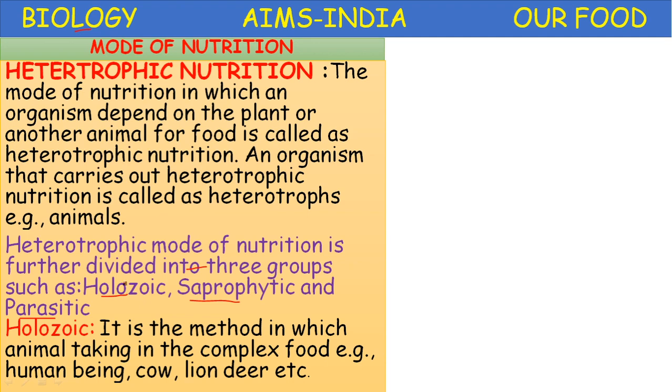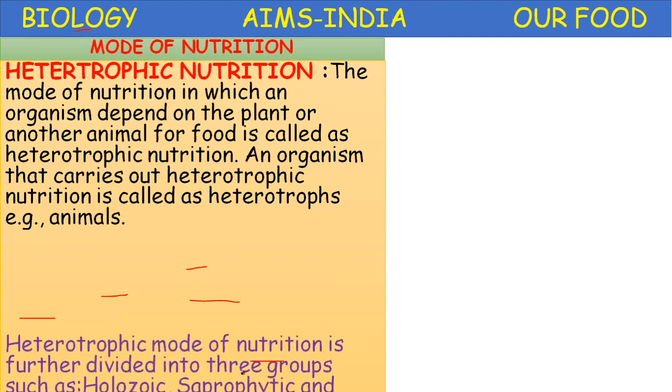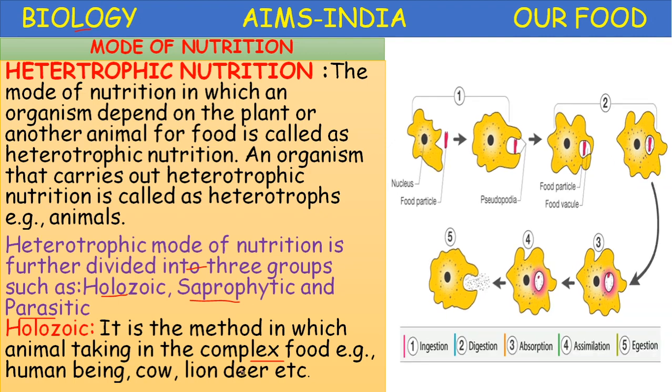Let us see holozoic nutrition. Holozoic nutrition is the method in which the animal takes in complex food, for example, human beings, cow, lion, deer, and even unicellular organisms like amoeba come under holozoic nutrition. So, for example, you can take amoeba. The holozoic nutrition in amoeba can be studied under five headings.